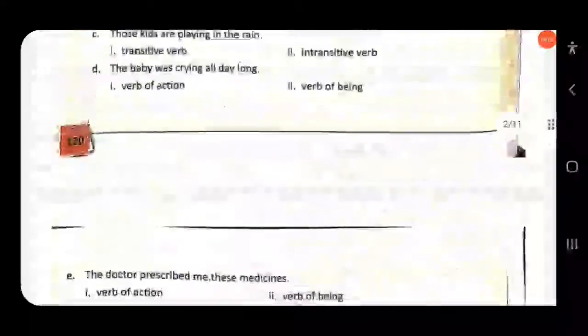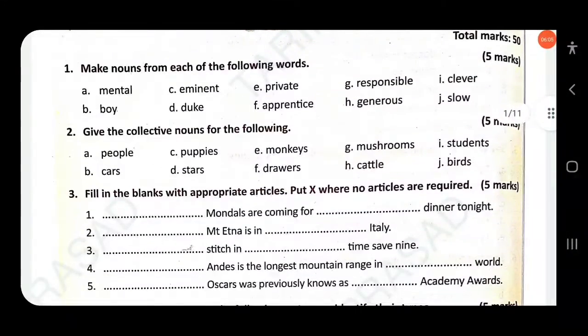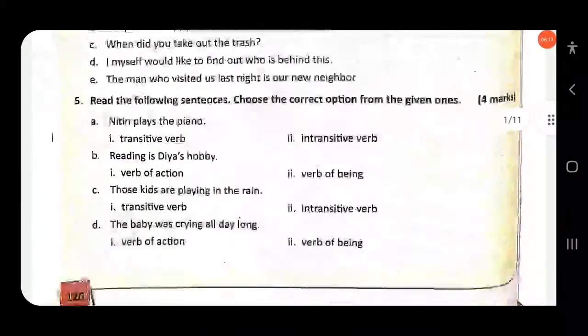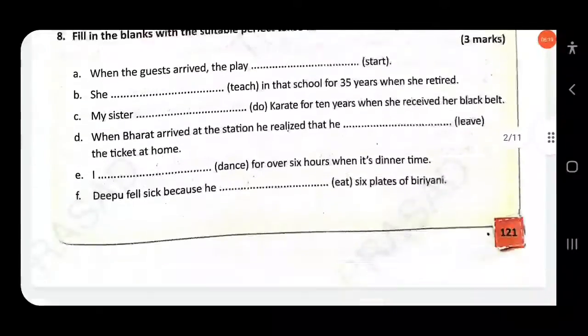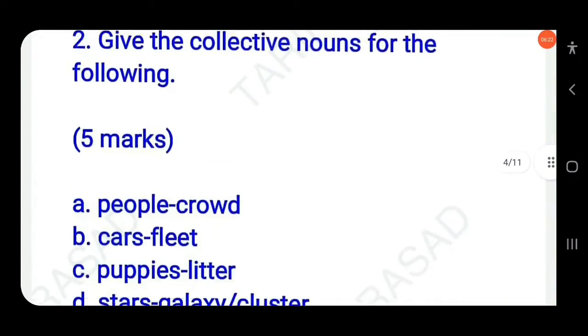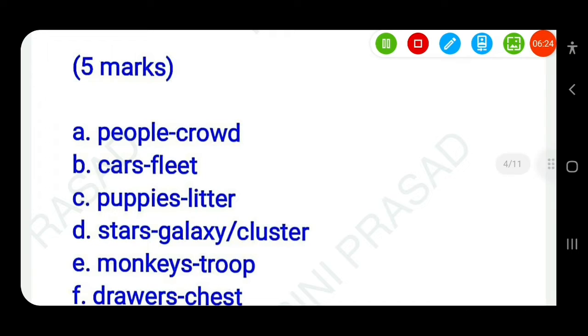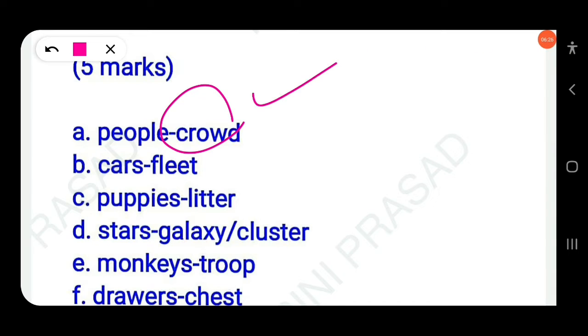Then next, question number 2: give the collective nouns for the following. Some nouns are provided, so you have to use the collective nouns for these nouns. First one, people: a crowd of people. You have to write crowd of people. Then next, cars. We use fleet for a group of ships, so similarly we can use fleet for a group of cars: fleet of cars.